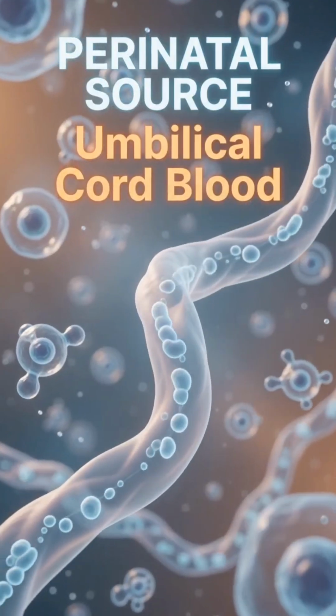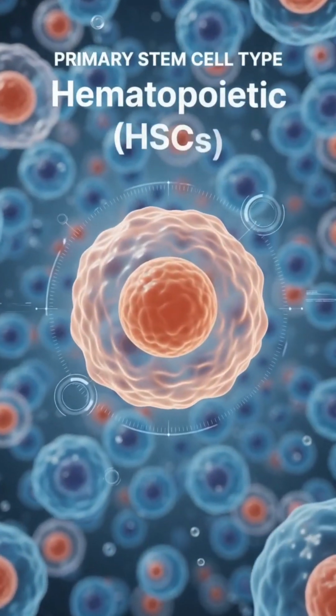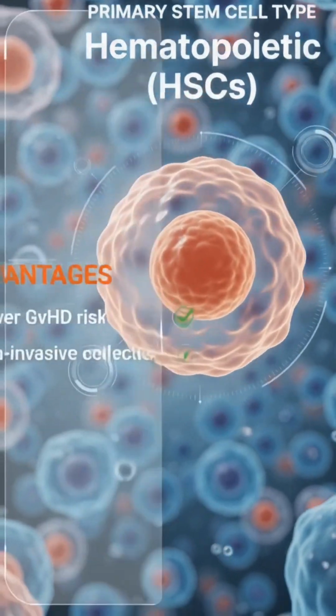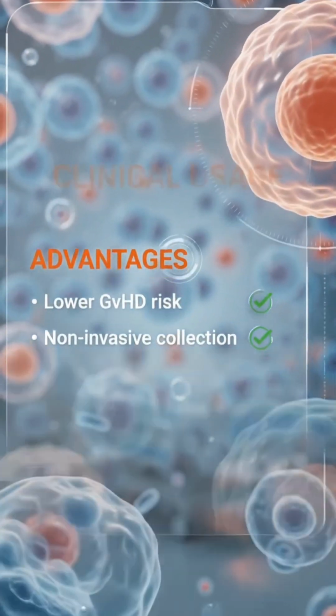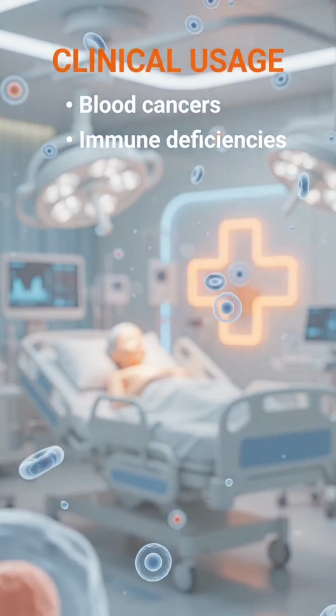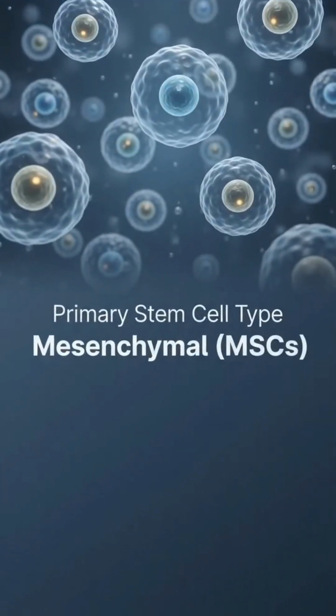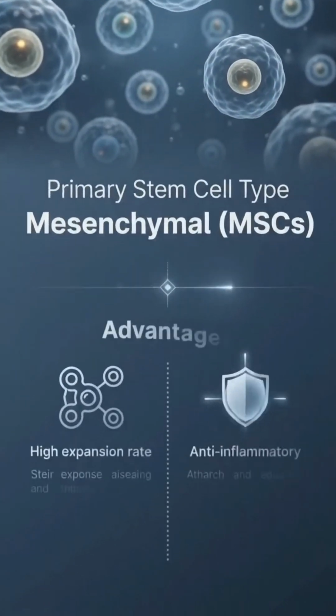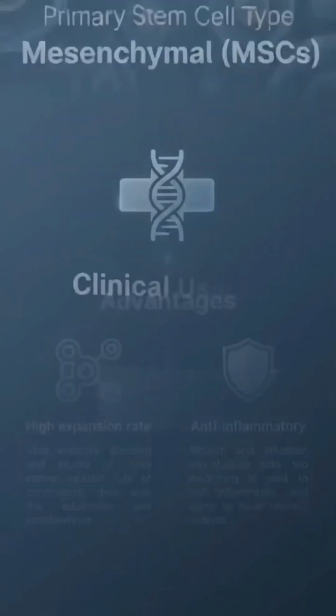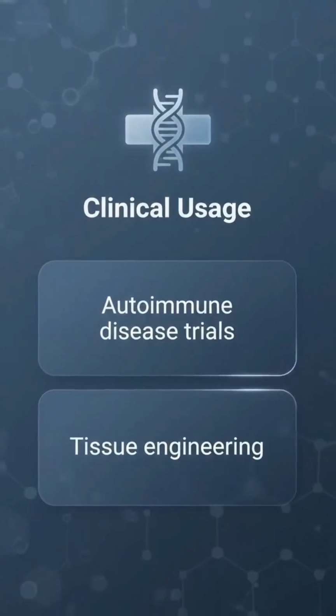Perinatal source, umbilical cord blood. Primary stem cell type, hematopoietic. Advantages: lower GVHD risk and non-invasive. Clinical usage. Perinatal source, Wharton's jelly. Primary stem cell type, mesenchymal. Advantages: clinical usage, autoimmune disease trials, tissue engineering.